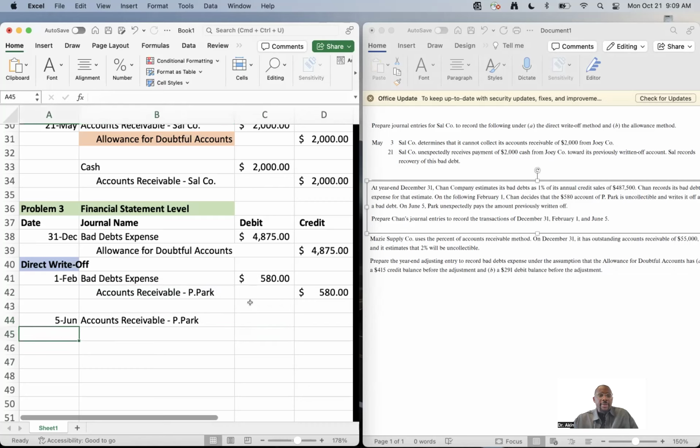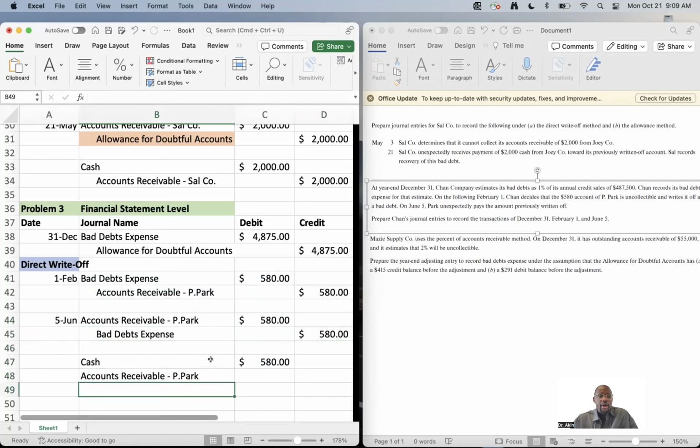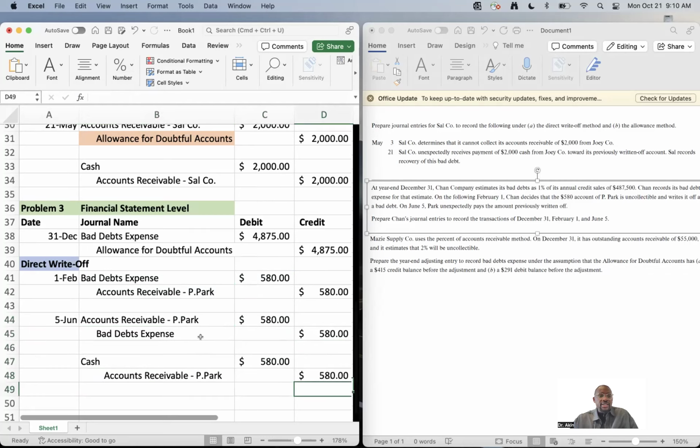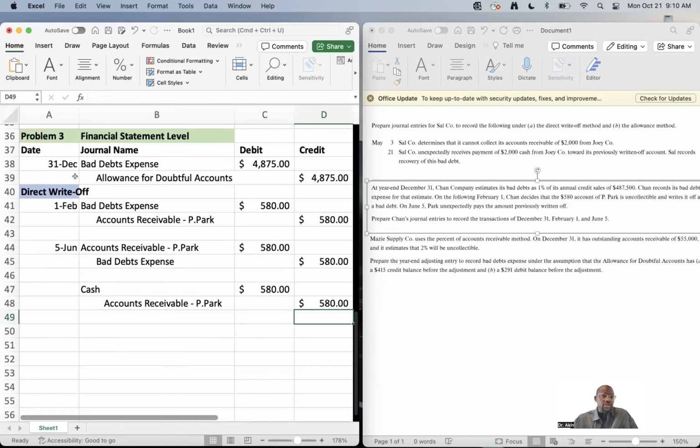So we debit accounts receivable for 580 and we credit bad debt expense for 580. And then number three, we just record the cash payment that we received. So we debit cash, 580, and we credit accounts receivable P Park, 580. Good stuff here. So that's under direct write-off for the individual account.